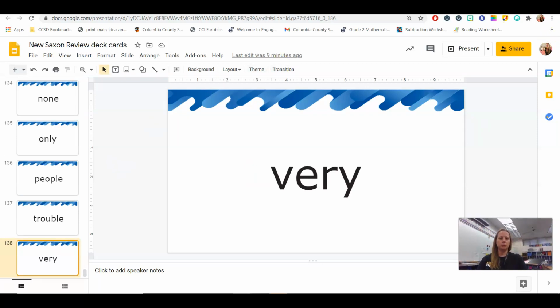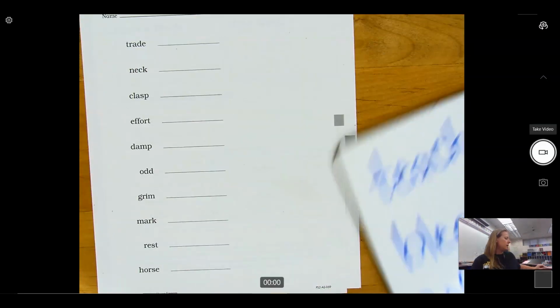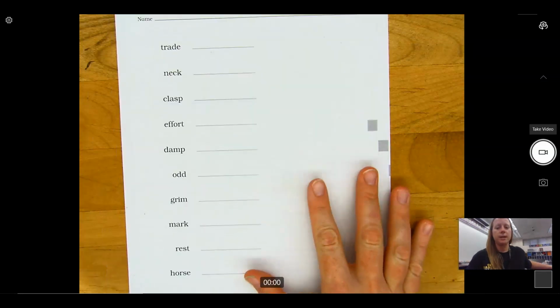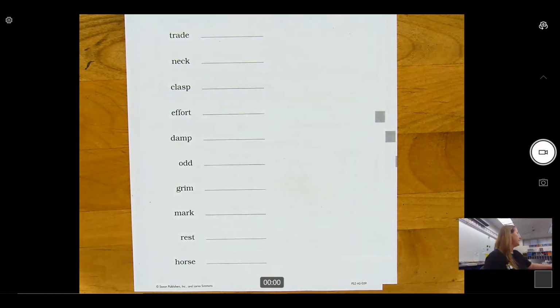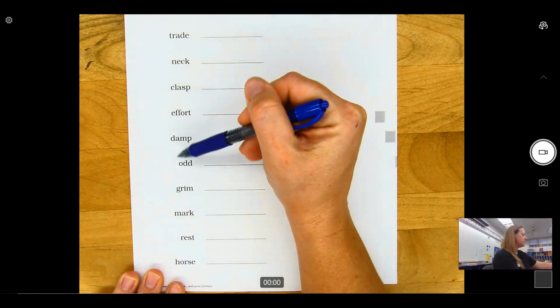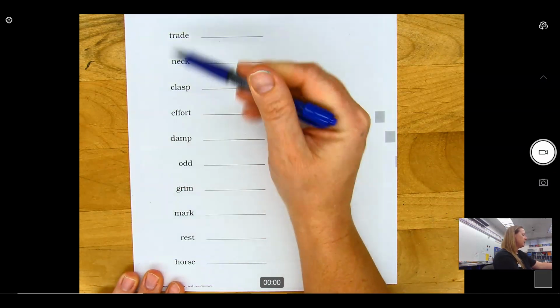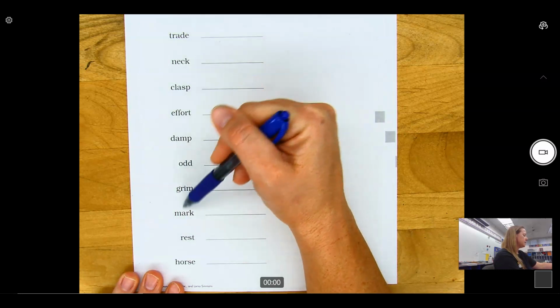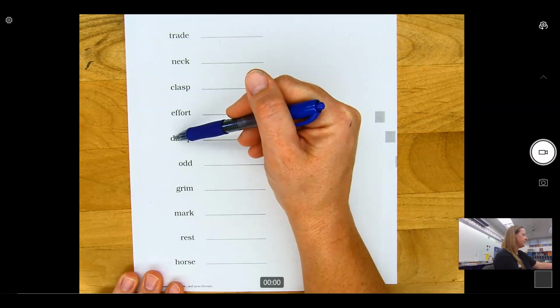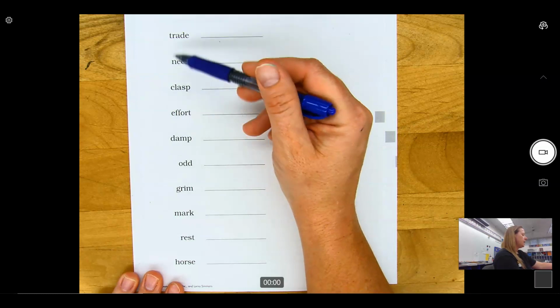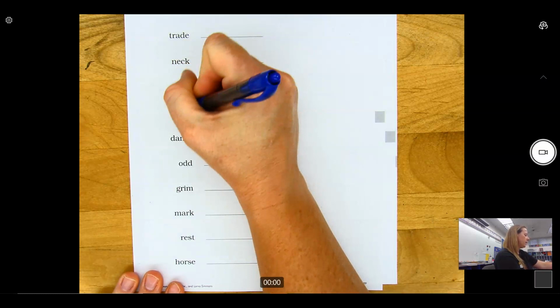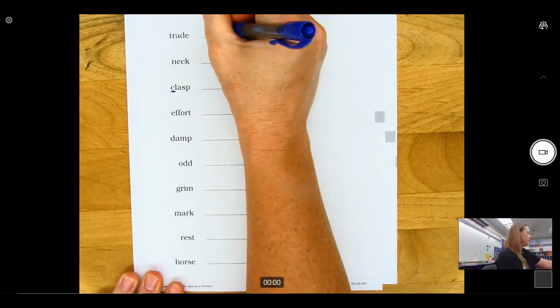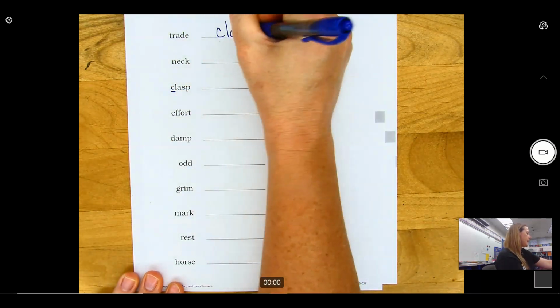Let's go ahead and move on to our lesson for today. In our lesson, we have a worksheet that looks like this. What do we do when we have a worksheet that looks like this? We put it in alphabetical order, exactly. So we go down the list. Do I have any words that start with A's? No. How about B's? Nope, that's a D. The B's go the other way. A, B, C. Oh, yep, I have a C here. Any more C's? Nope. So my first word is going to be clasp.